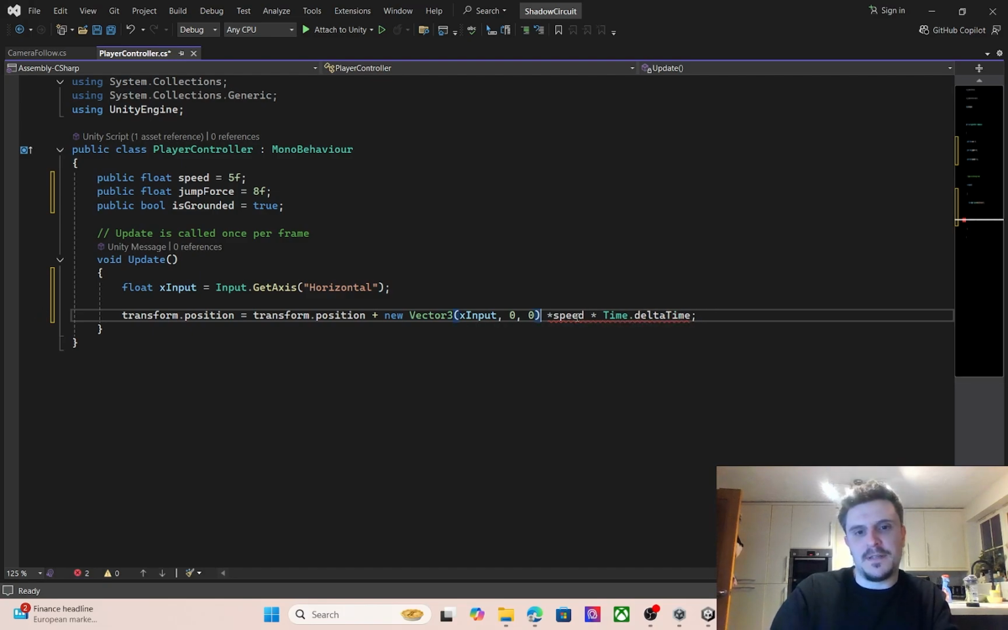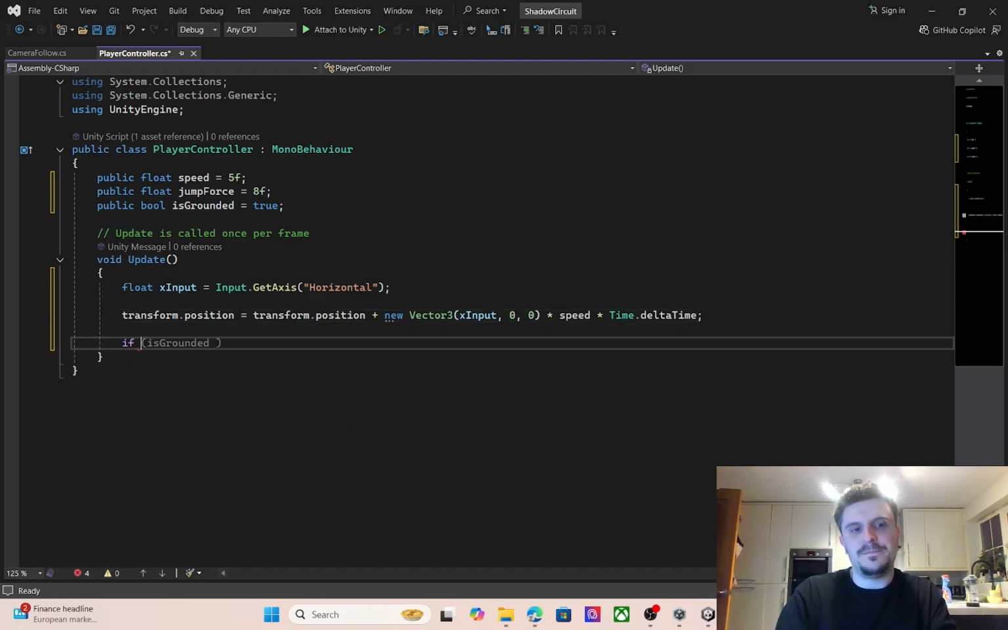Oh yeah, sorry, don't need that. Don't need the command, don't need that loop. Cool, that should give us the basic movements. Let's do some jump. So if,